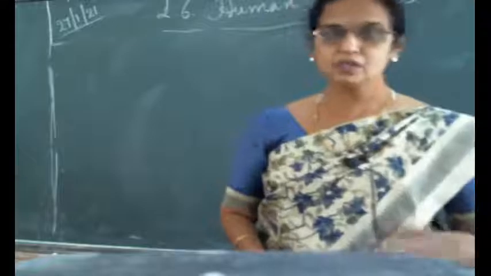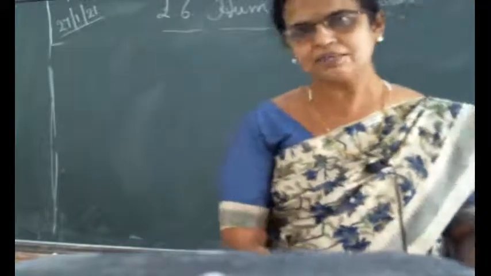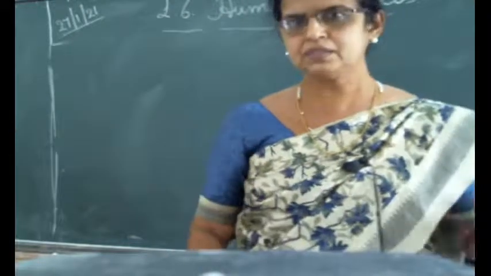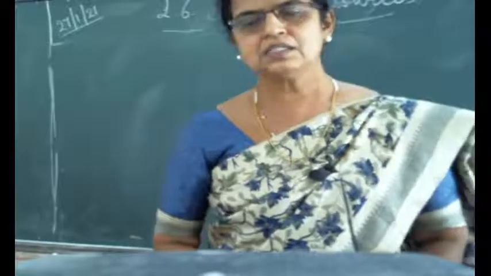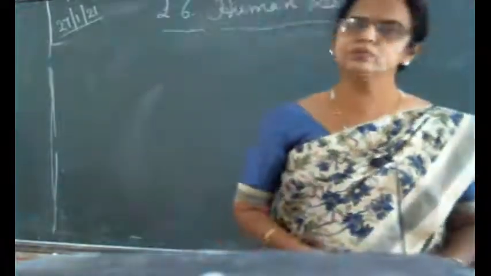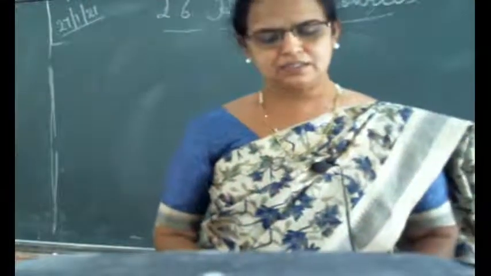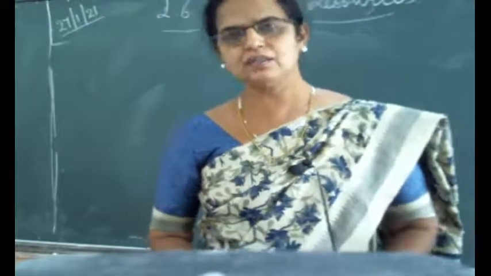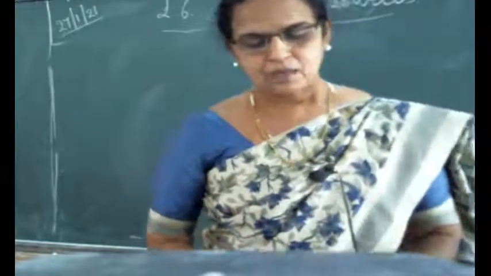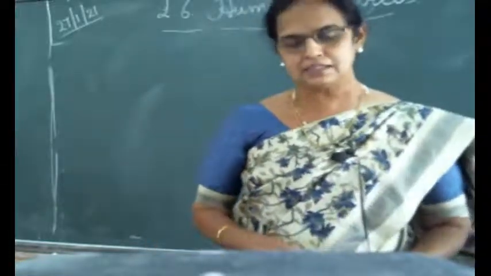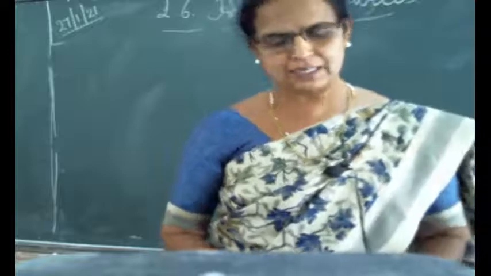This is based on the 2011 census, so 10 years back. I already told you 2021 is the year of the next census, but due to COVID, the final decision is that it is not declared. Let us wait, and based on the previous data, let us see what is mentioned in this lesson.